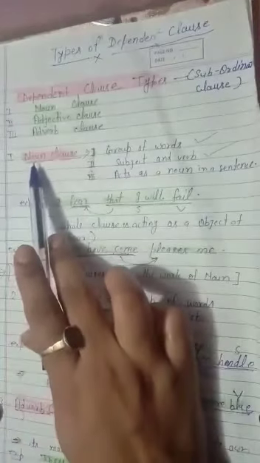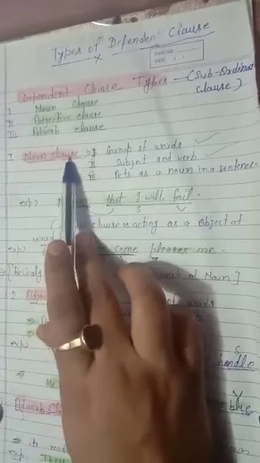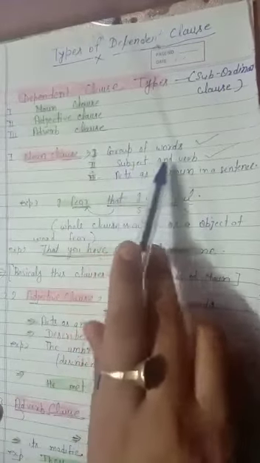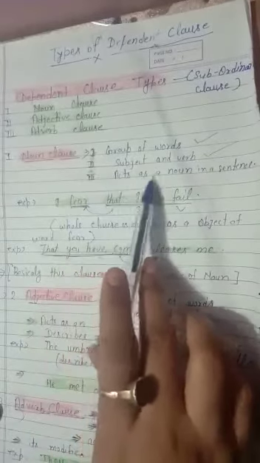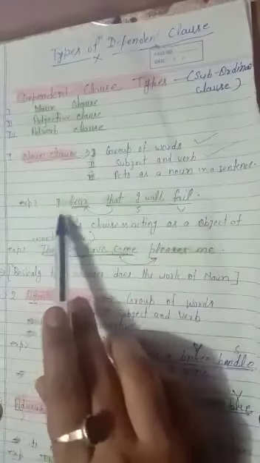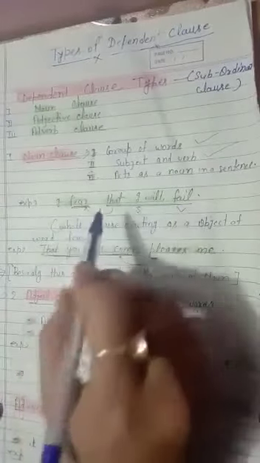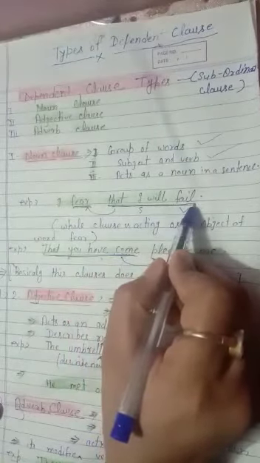So first we discuss the noun clause. What is a noun clause? A noun clause is a group of words. It has a subject and a verb. And a noun clause acts as a noun in a sentence. For example, I fear that I will fail. Here in this sentence, that I will fail is a noun clause.